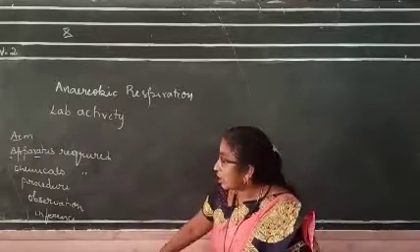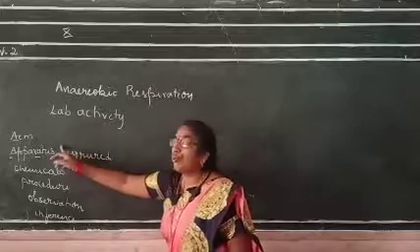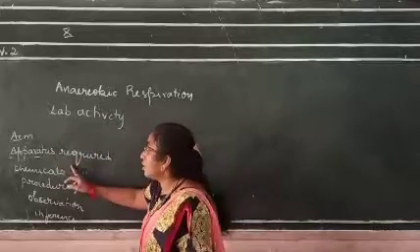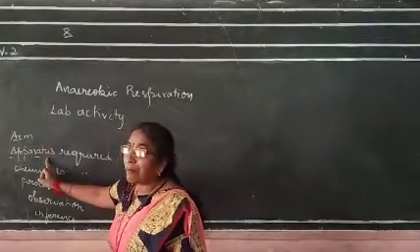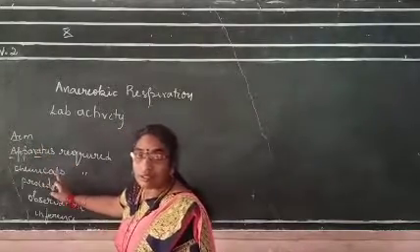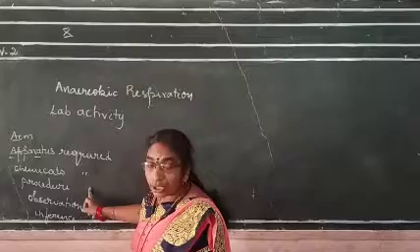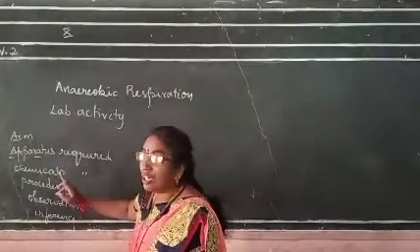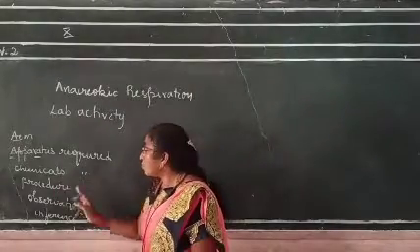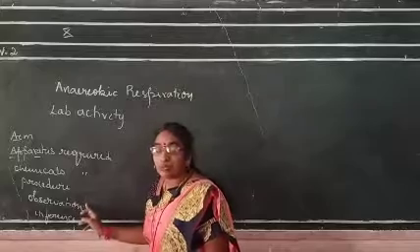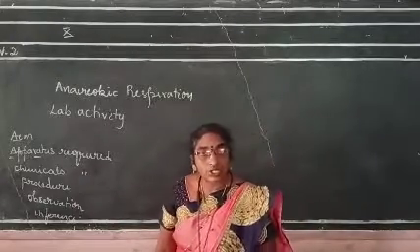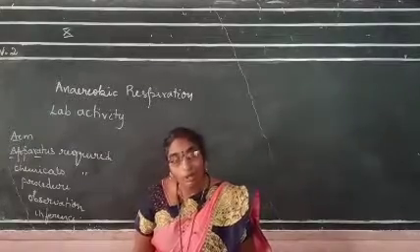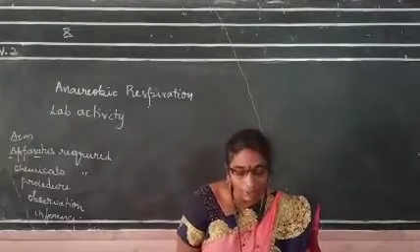All of you know the side headings we have to follow for the lab activity: aim, apparatus required, chemicals required, then you draw the picture, then explain the procedure, then observation. The next one is inference. So these are the side headings we have to follow in a lab activity.